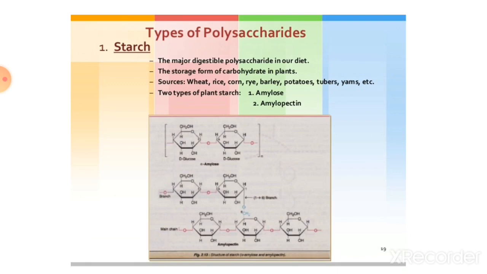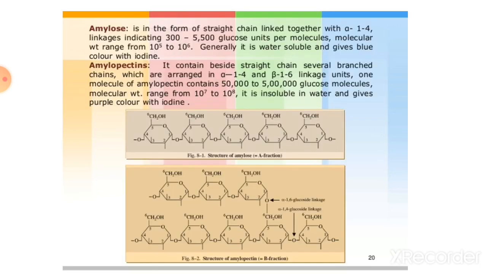Now see the specific properties of polysaccharides. First, starch, the major digestible polysaccharide in our diet. It is the storage form of carbohydrate in plants, meaning sugar can be stored in a plant as starch. Sources, for example, wheat, rice, corn, rye, barley, potato, tubers, yams. There are two types of plant starch: first is amylose and another one is amylopectin.